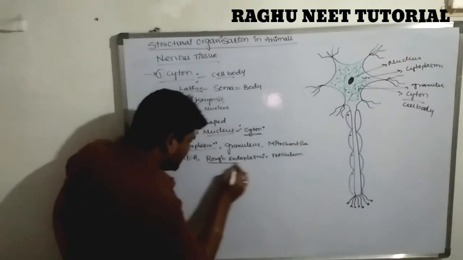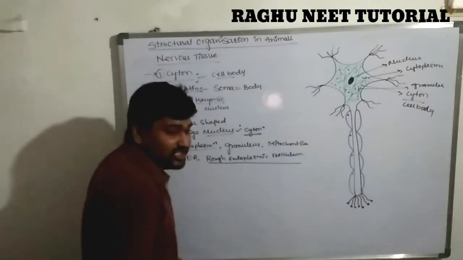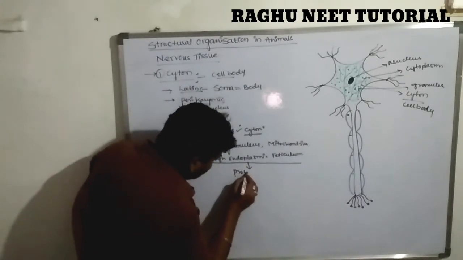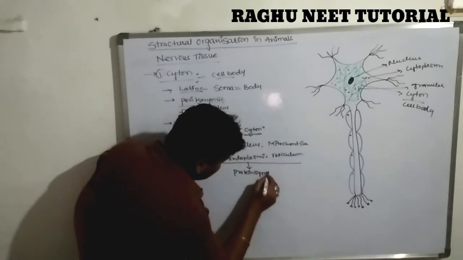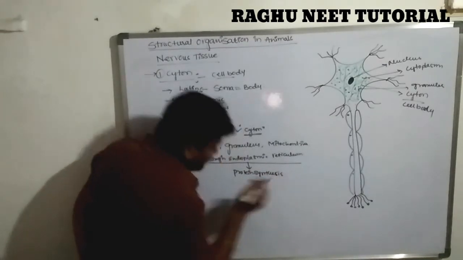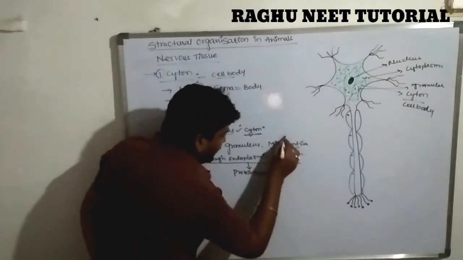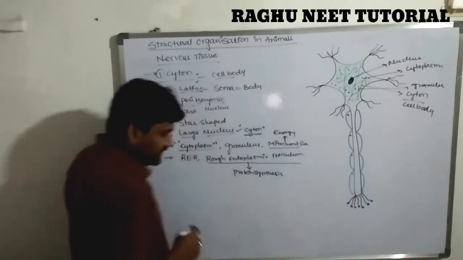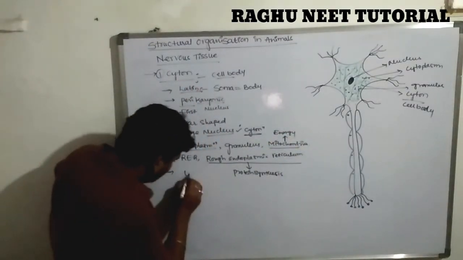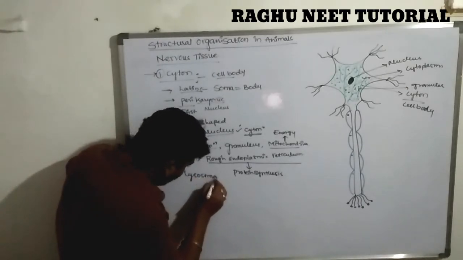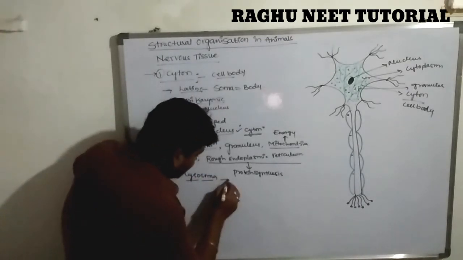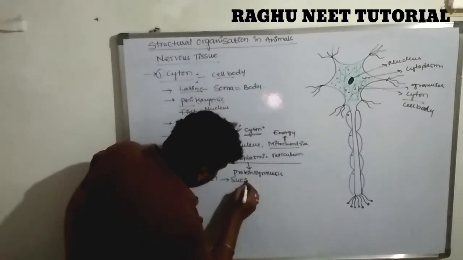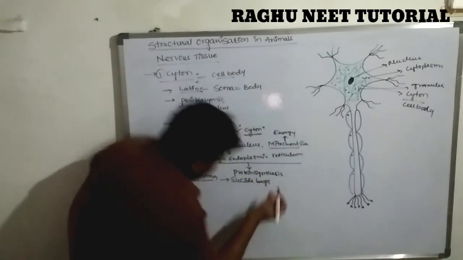What is the importance of the rough endoplasmic reticulum? It is essential for protein synthesis. The mitochondria are the powerhouse of the cell, producing energy. It also contains lysosomes. Soma means body, and lyso means division. These are called suicide bags.